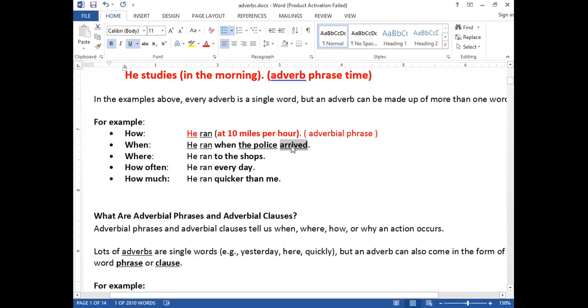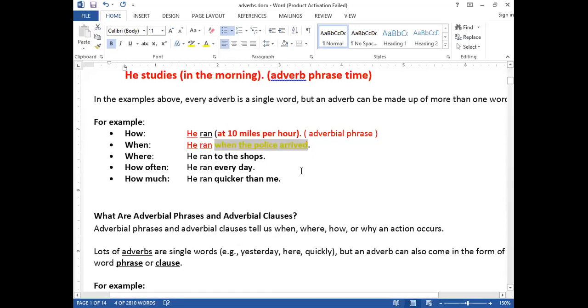So two verbs are here, which means there are two clauses. This is one clause, and he ran is another clause. How many clauses do we have? Two clauses, and it is combined with when. So from this place, when the police arrived, till this place, what will we call it?